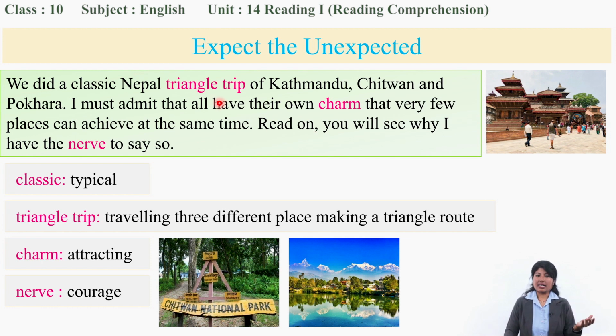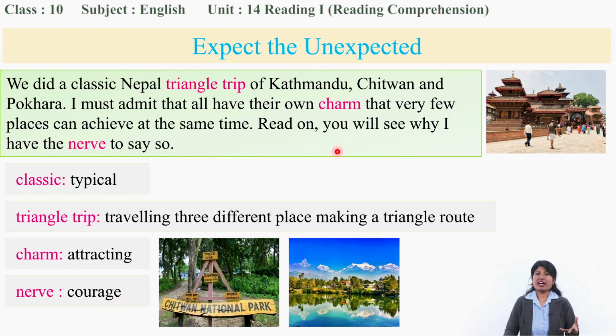So let's get familiar with the meanings first. Classic, okay, this is not highlighted, but here classic means typical or great, great from the religious and cultural point of view, the great Nepal. And triangle trip, okay, trip you are familiar with, triangle you are familiar with. Yes, somehow you have guessed correctly. Triangle trip is traveling to three different places, making a triangle route. And charm is attraction. Nerve is courage.